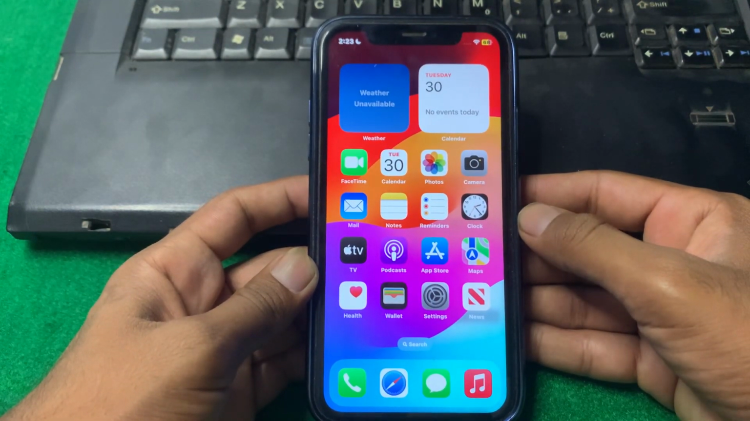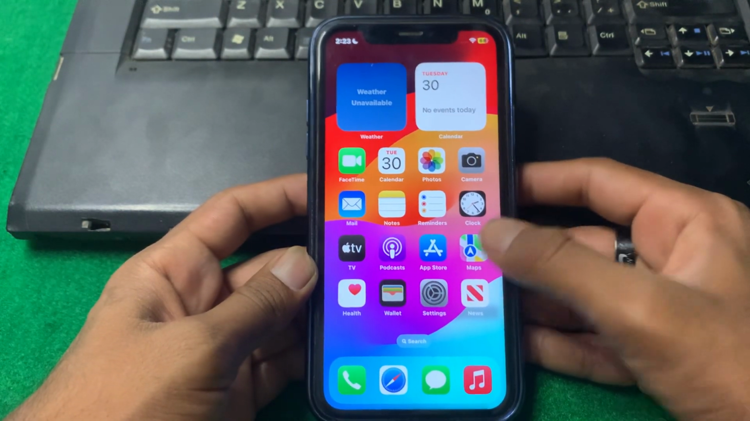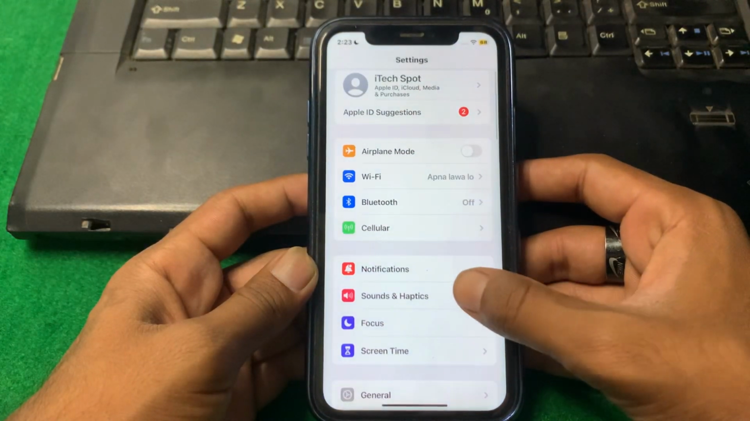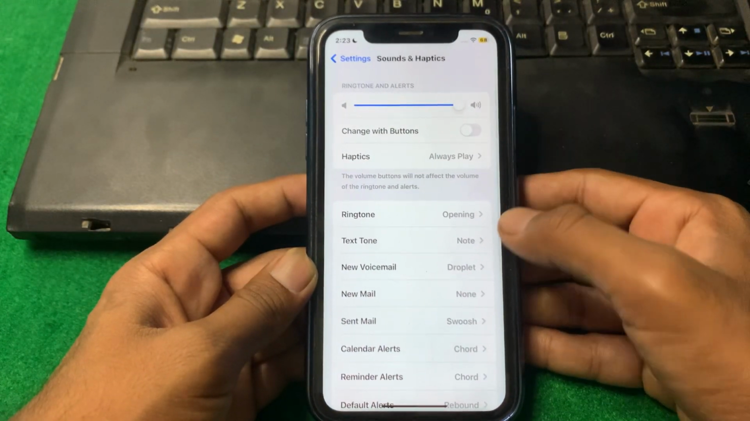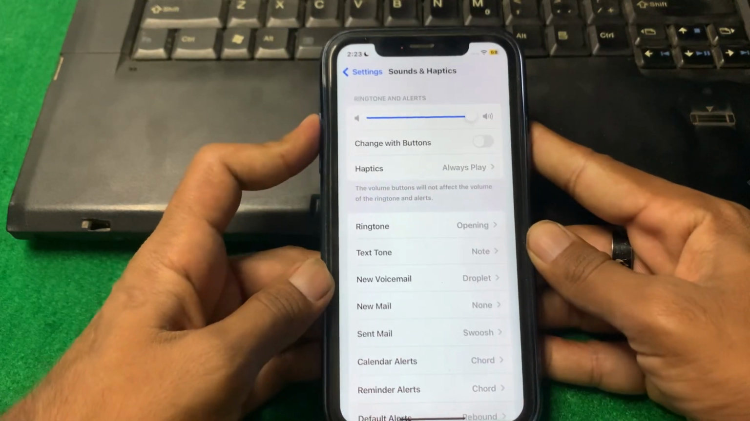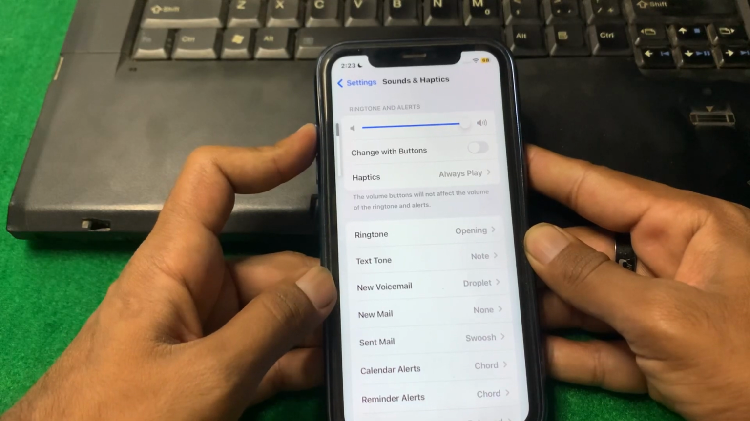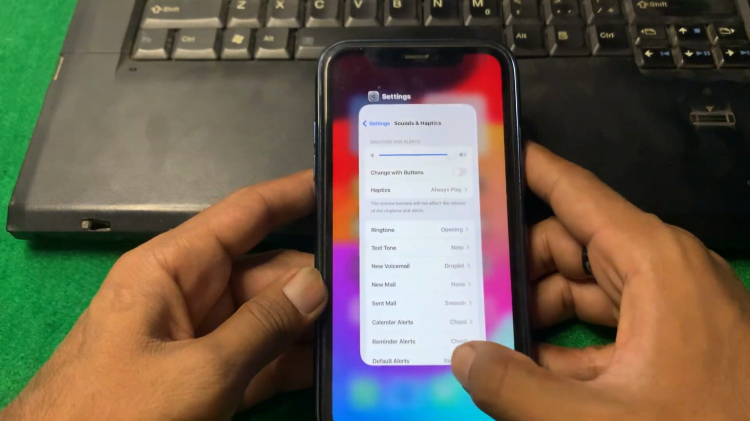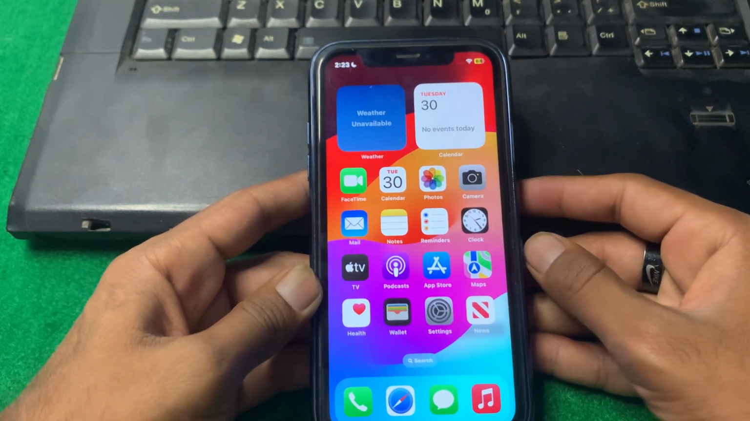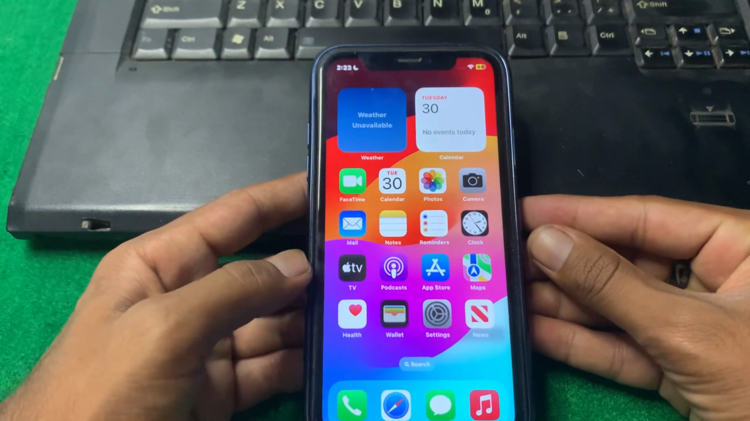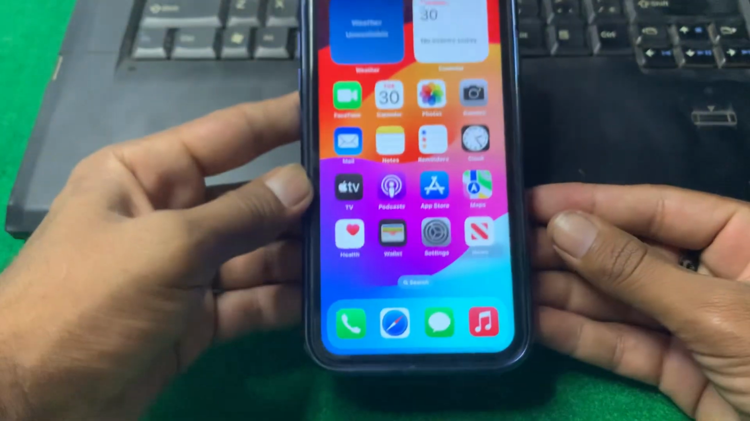So guys, first of all you have to simply check your call volume. Make sure that your call volume is not low. So guys, simply increase your call volume. Now after that, go back to your home screen, and after that check your speaker and microphone.